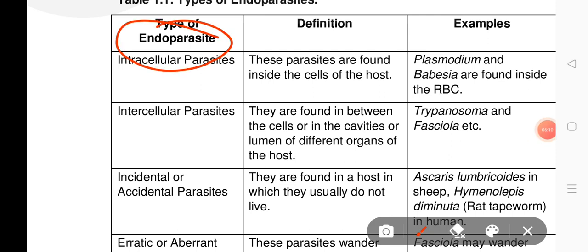And there are some fungal endoparasites also. They are fungi. These are some examples of endoparasites.